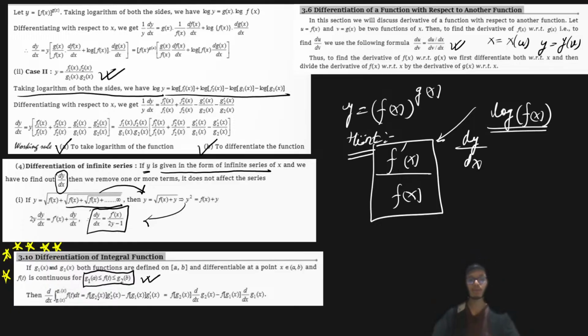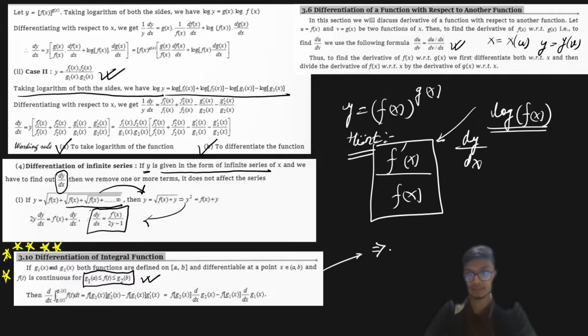So that being said, you need to differentiate this integral function, integral of f of t dt, with the variable integral limits going from g1 of x to g2 of x. So the result is very, very simple. I'm writing the result over here.